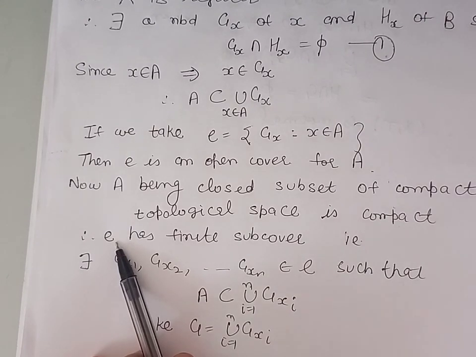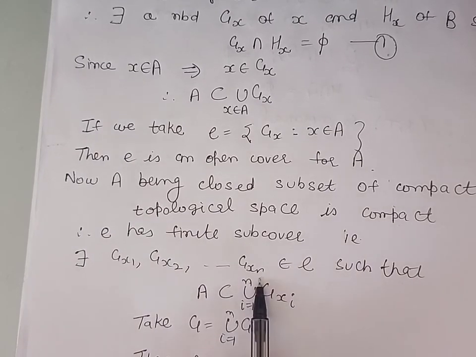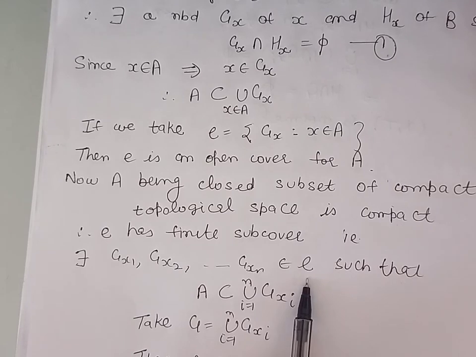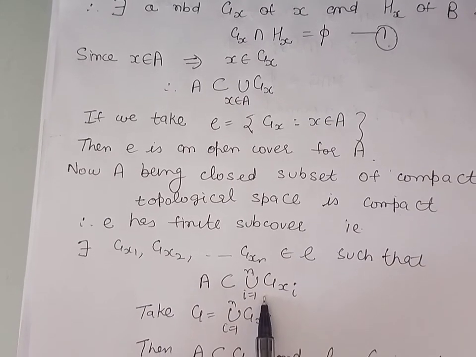It means there exist a finite number of members Gx1, Gx2, Gx3 up to Gxn from the cover E such that A is contained in their union.